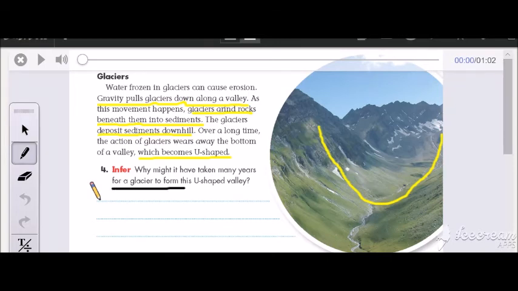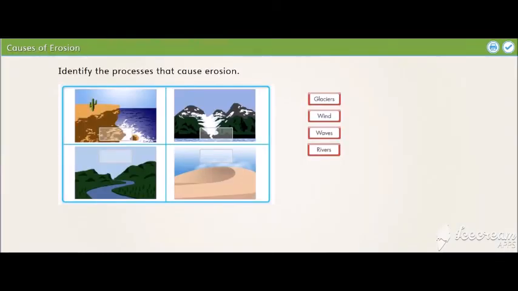Now with question number 4, you're going to find that it is asking why might it have taken many years for glaciers to form a U-shaped valley? Yes, of course, because of the slow erosion of the glaciers to form these U-shaped valleys. And now, as we know that erosion and deposition have many reasons, one of them glaciers, and one of them wind, the others are waves and rivers. Of course, a lot of them is caused by water, even frozen or in liquid state.